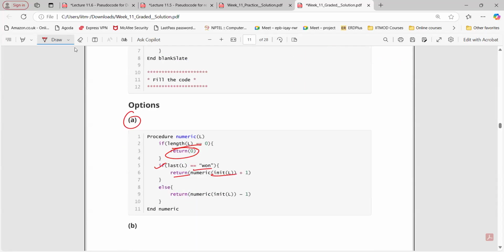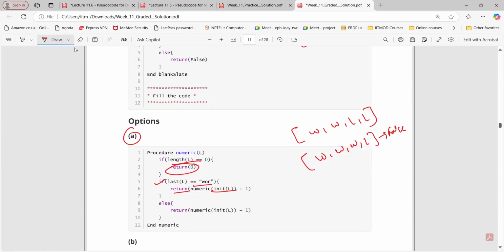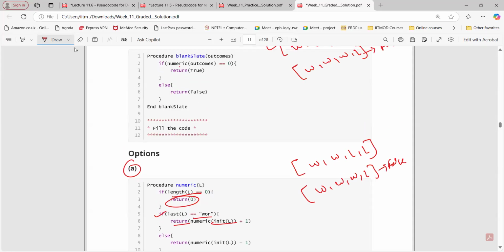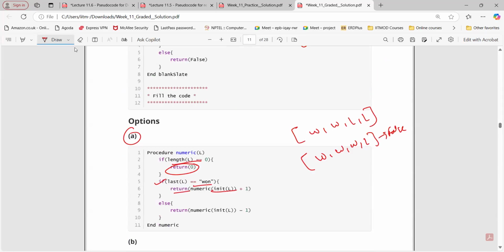Let's see. So we have this list WWLL. So we should get this outcome. And for this, let's say 3 Ws and 1 loss, we should get false. But this is just the procedure for numeric, not for a blank state, right? So let's go with the first case here. Length is 0, no, not true. Last of L is 1, no, go here.